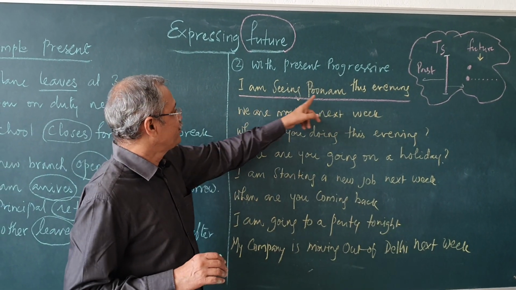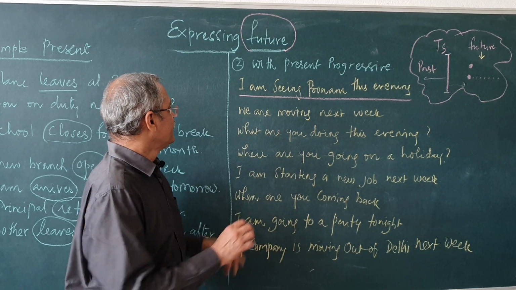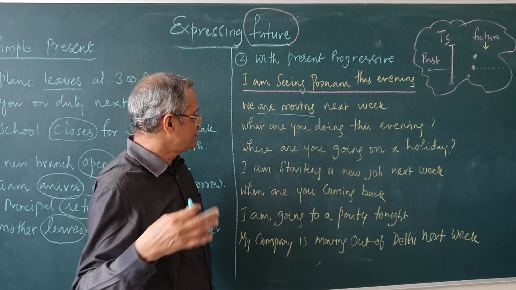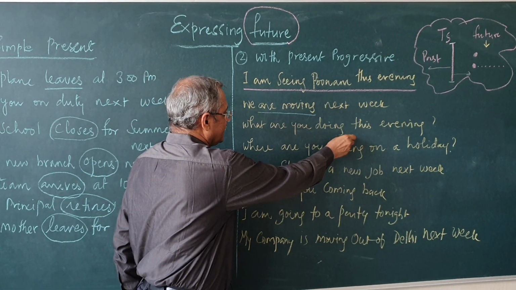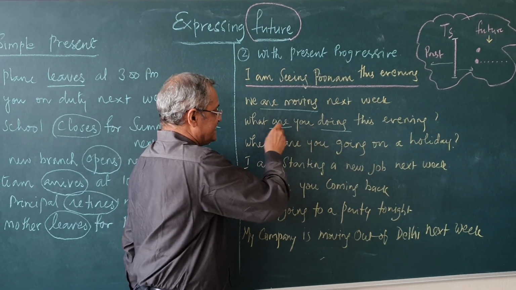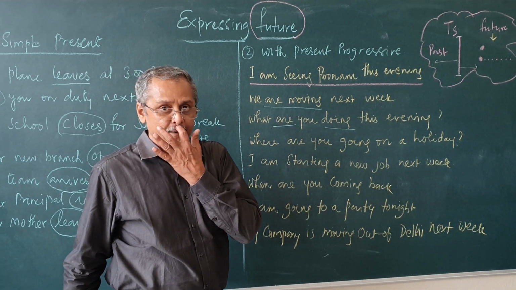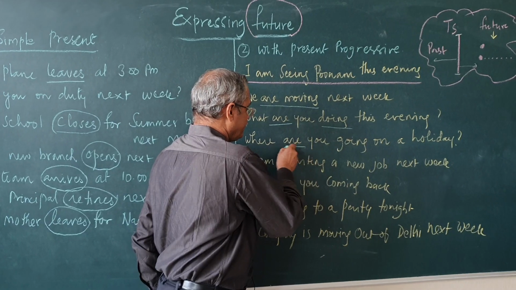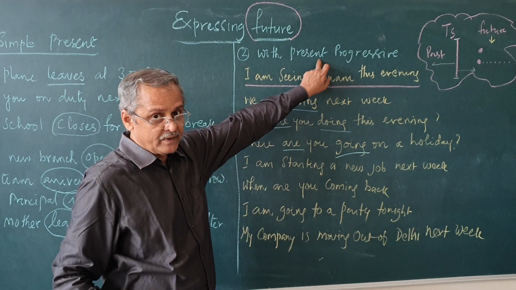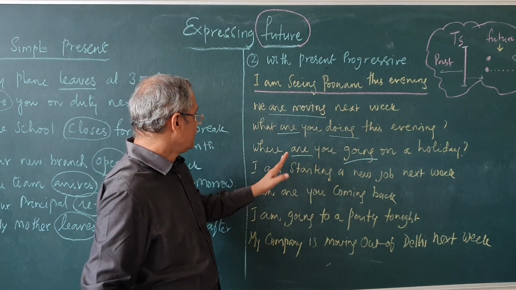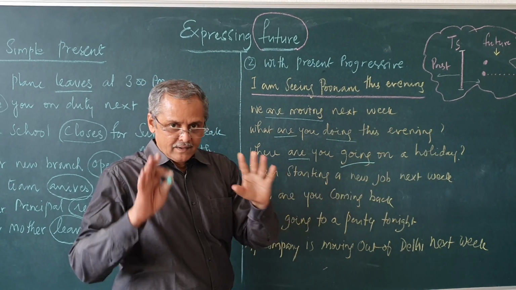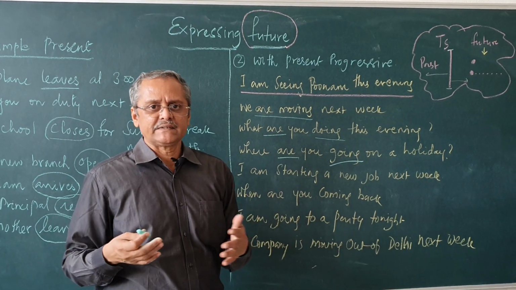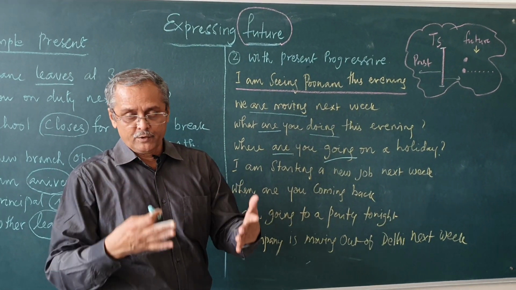For example, I am seeing Poonam this evening. Now, we are moving next week, future. What are you doing this evening? Again, future. Where are you going on a holiday? Again, present progressive or present continuous. This is the future intention of going somewhere out on a holiday. So, I am asking him, where are you going on your holiday?